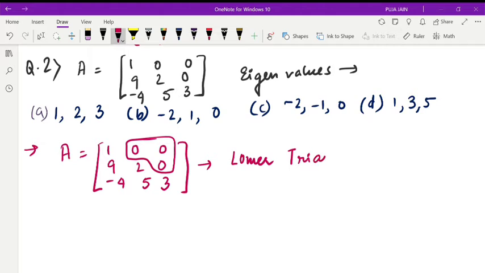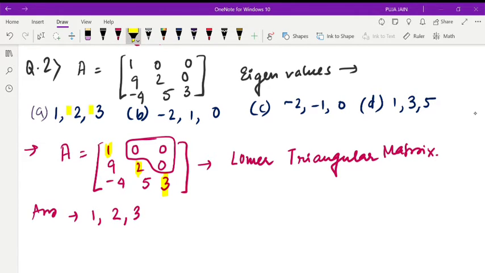For a lower triangular matrix, as for an upper triangular matrix, we know the eigenvalues of the matrix are the diagonal elements themselves. So the answer is very clear. Our answer is 1, 2, 3. That is option A. So easy. Okay, proceeding to our next question.